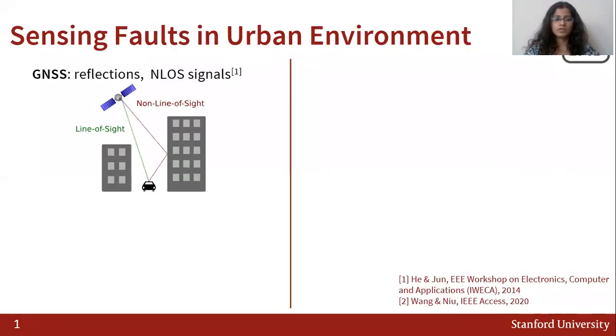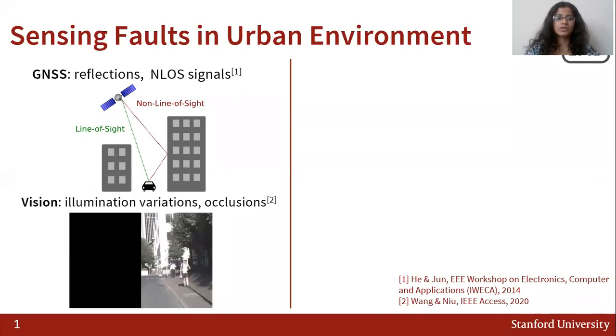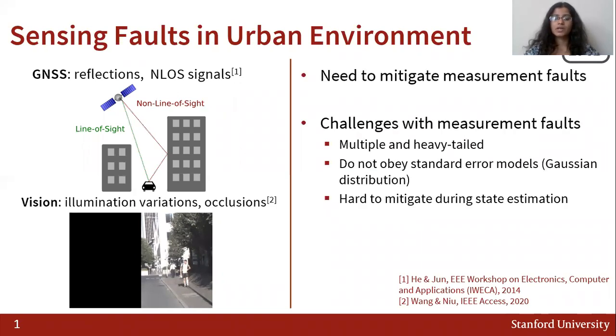In urban environments, we have access to a variety of sensor modalities such as GNSS, camera, radar, and LiDAR. Usually, these sensors suffer from measurement faults due to different factors. GNSS, for example, suffers from reflections due to the presence of tall buildings, as well as non-line-of-sight errors. Vision can suffer from errors due to changes in illumination as well as occlusions. In order to provide reliable positioning, we need to mitigate these measurement faults.